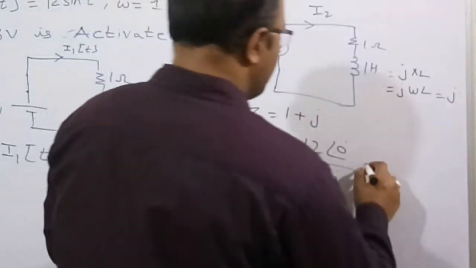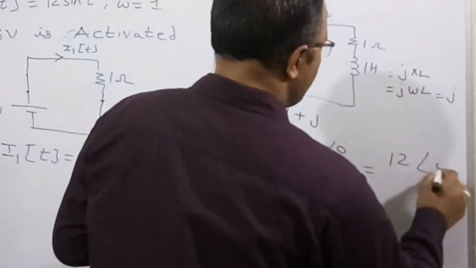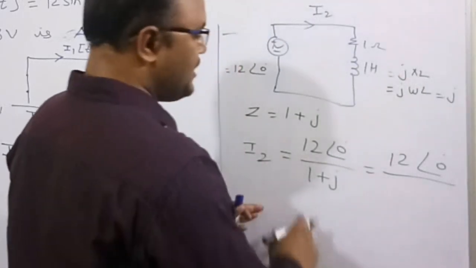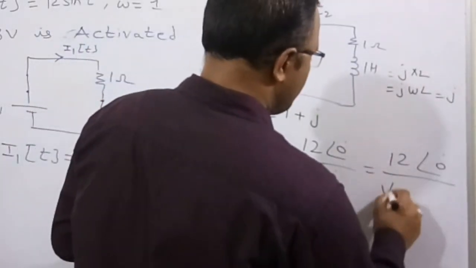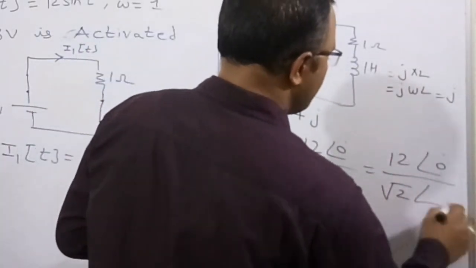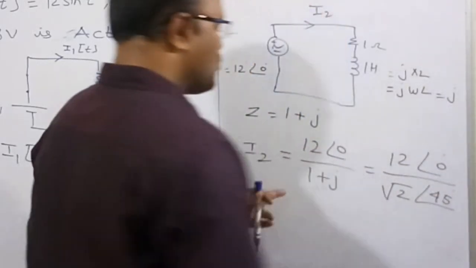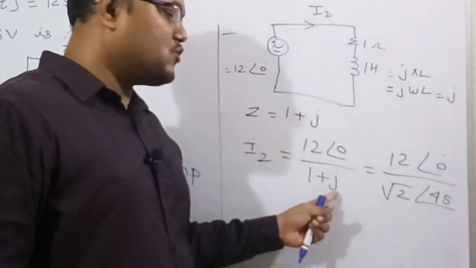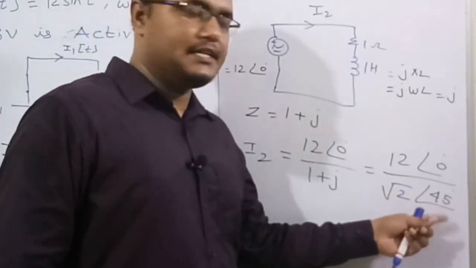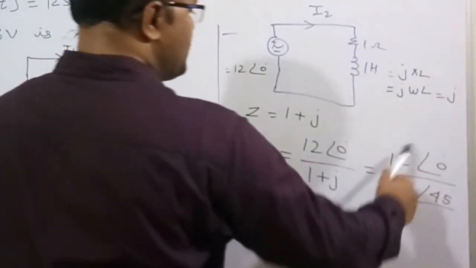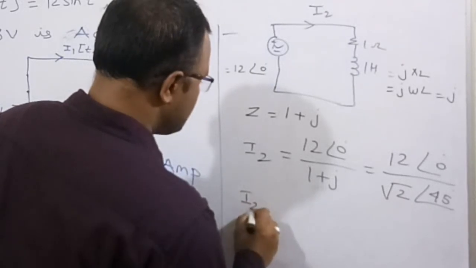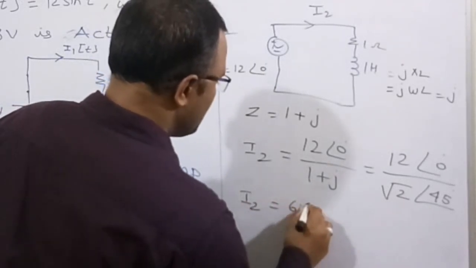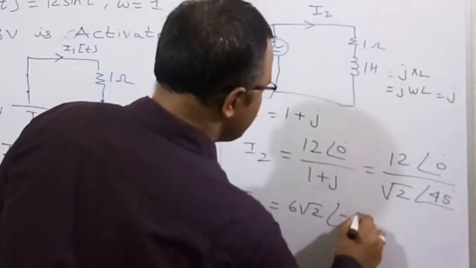If we do this, we get the polar form root 2 angle 45 degrees. Root of 1 squared plus 1 squared becomes root 2, and tan inverse of 1 by 1 becomes 45 degrees. After simplification, I2 is equal to 6 root 2 angle minus 45.